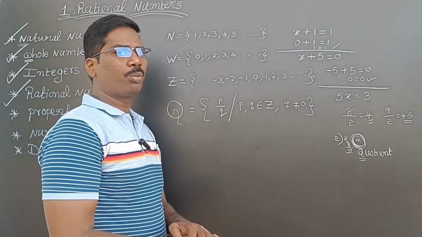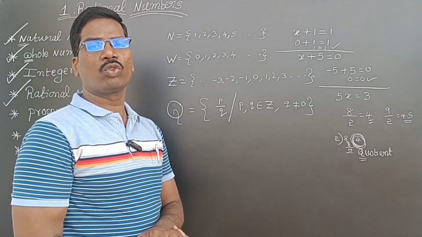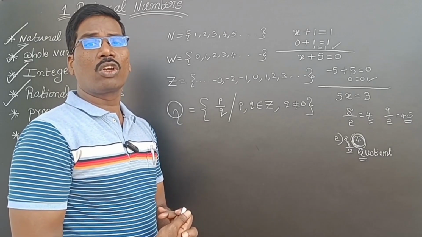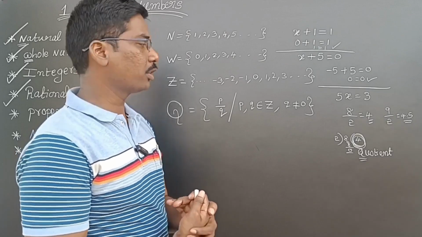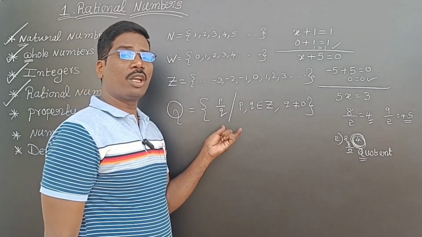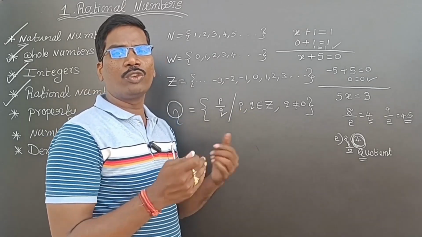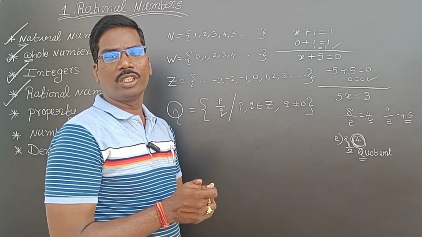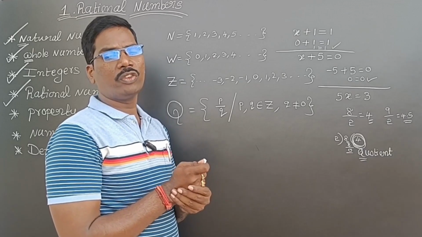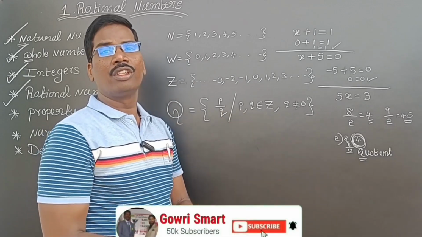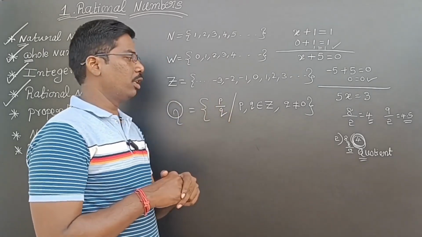Now rational numbers include positive numbers and negative numbers. All fractions are rational numbers. All fractions, what we have learned in childhood, are called rational numbers. But all rational numbers need not be fractions. Why? In rational numbers there are positive and negative numbers, but in fractions only positive numbers will be there. Negative fractions would mean a negative dividend, so we can't do anything; division of anything we can't do in negative. So all rational numbers need not be fractions, but all fractions are rational numbers.